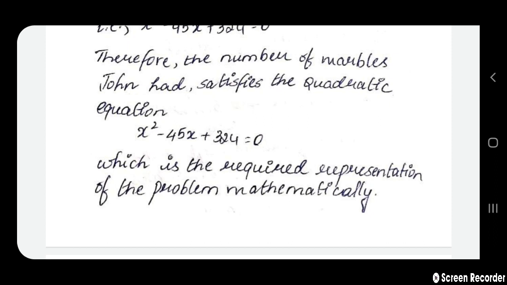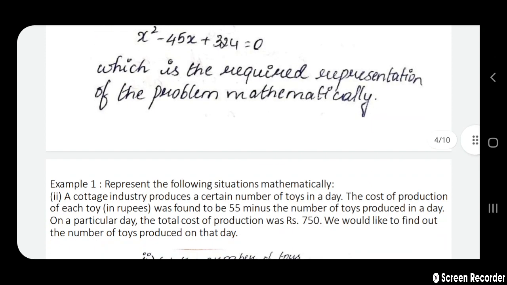Right. Let me now take up the second question. Under the same, we have to represent it mathematically over here also in the second question. Let's see, what is the question?